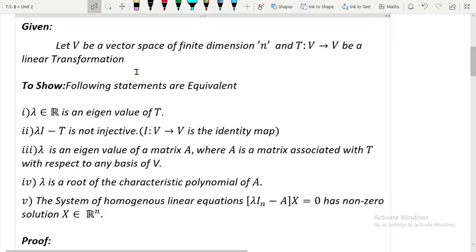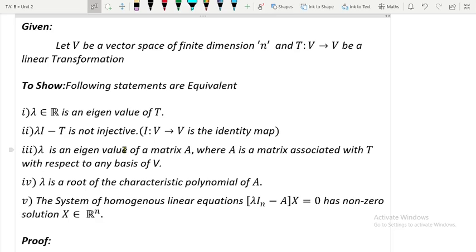Yes, so a vector space V is given to us of dimension n, and T from V to V is a linear transformation, and they are asking us to prove that the following statements are equivalent. The first statement is: alpha belonging to R is an eigenvalue of T. The next one is, not alpha actually, it is lambda, right? So lambda I minus T is not injective, where this I is the identity map. The third one is: lambda is an eigenvalue of a matrix A, where A is a matrix associated with T with respect to any basis of V. And the fourth one is: lambda is a root of the characteristic polynomial of A.